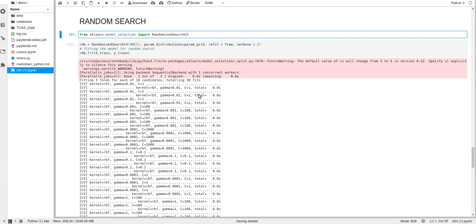We already worked on the theory part, grid search and random search, and in the last video I told you the code for grid search. Now we will work with the code of random search. The random search code is the same as we have done for grid search. Here we will import RandomizedSearchCV, and for this we have to write this import.